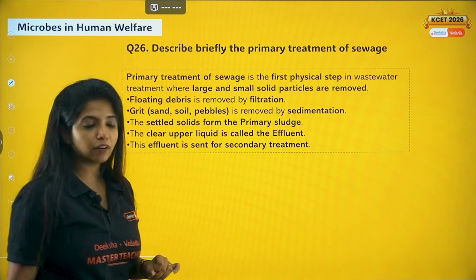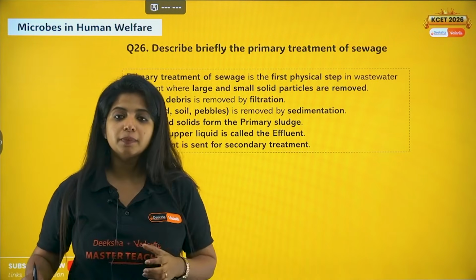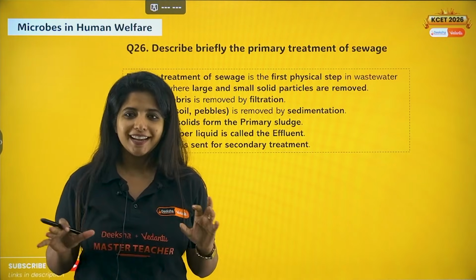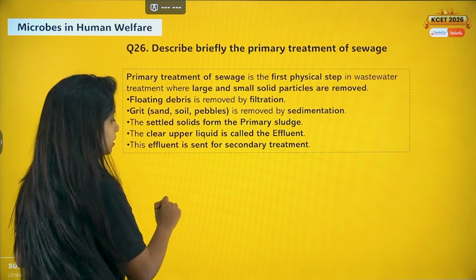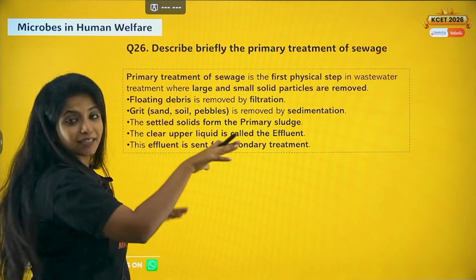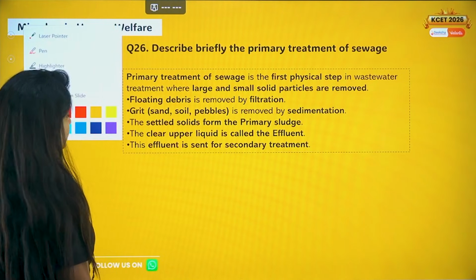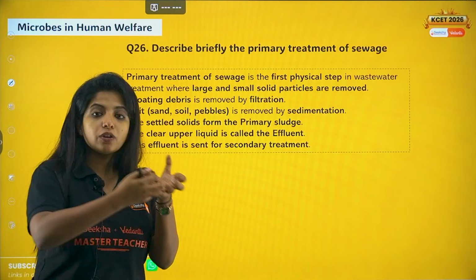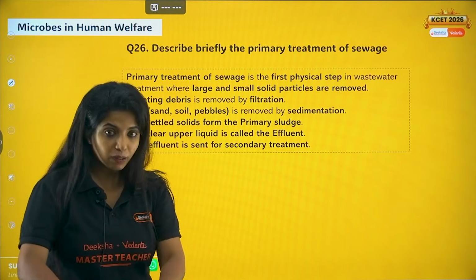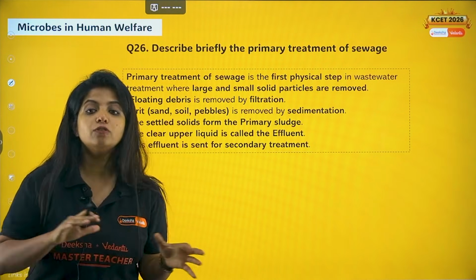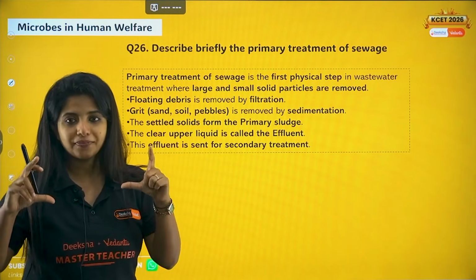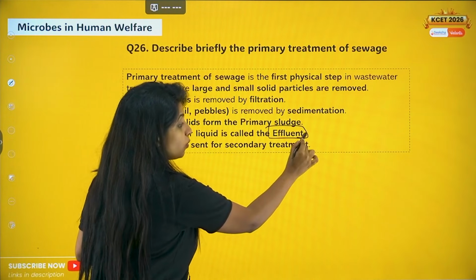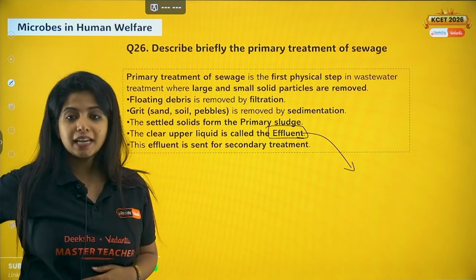This is a microbes and human welfare question. This is an easy question. In sewage treatment you have the primary treatment, the secondary treatment and so on. What is the primary treatment all about? It's simple. In primary treatment you want the things which float to be filtered out and the things that are sinking to be filtered out. So you have two techniques, one is filtration and the other one is sedimentation. The floating debris is removed by the process of filtration, and whatever is sedimented down, which is of high weight, is removed through sedimentation. Whatever fluid is left, you call this effluent, and this effluent is sent to the next treatment, that is the secondary treatment.